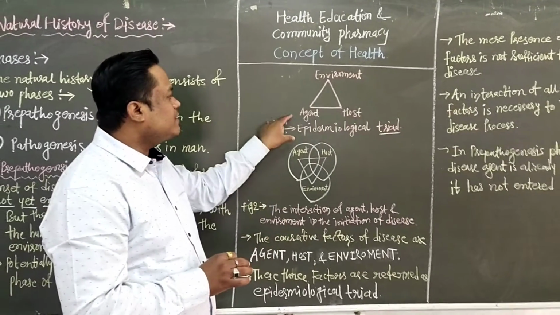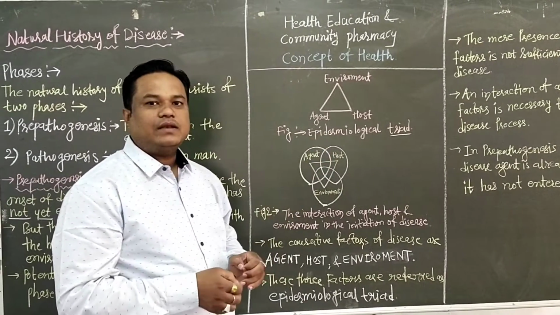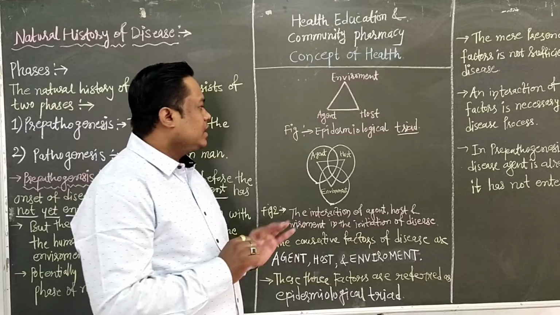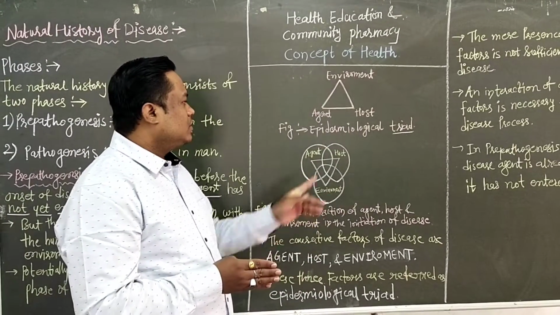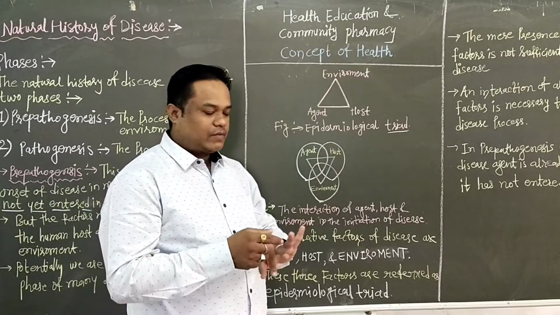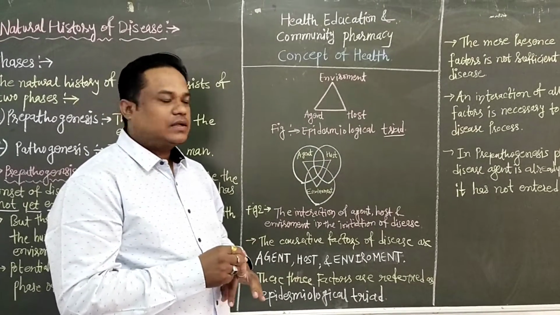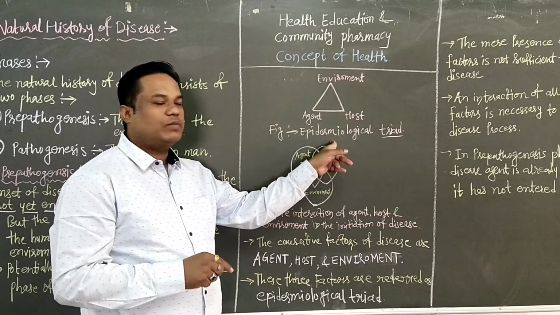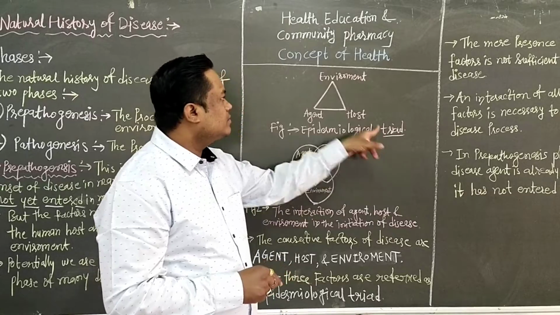It is the study of scientific, systematic, and data-driven events of health in a specified population. So this is called the epidemiological triad.